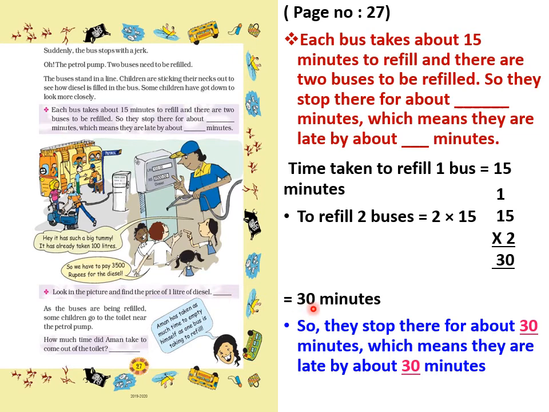Before that, they stop there for about 30 minutes, which means they are late by about 30 minutes. They have to stop 30 minutes there to refill two buses, which means they become late also. So how many minutes do they become late? They become late by 30 minutes.